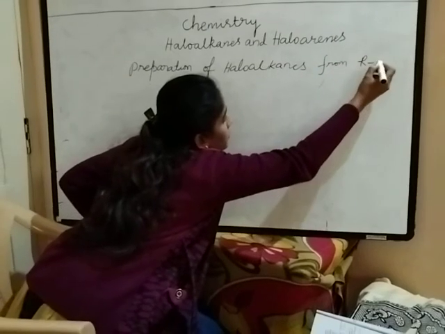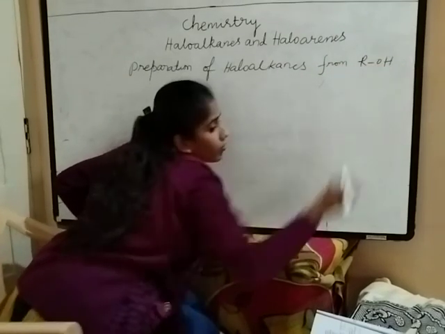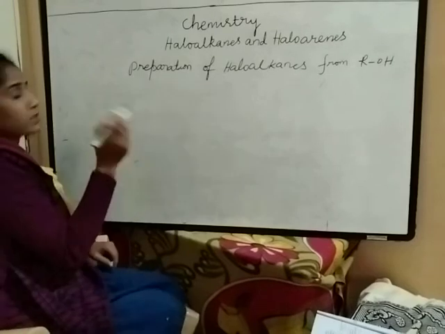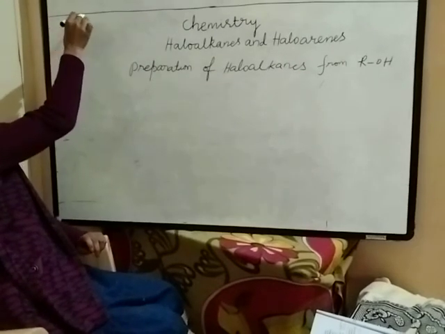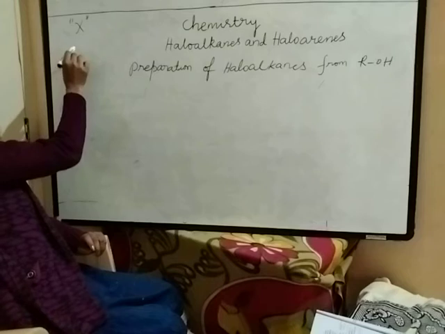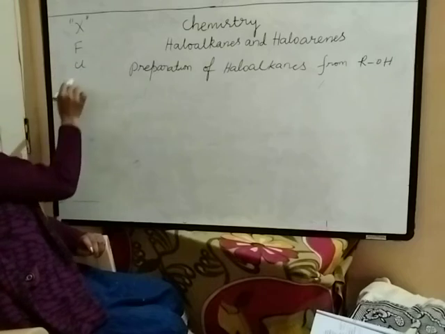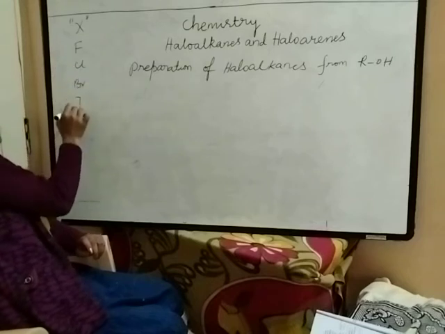From alcohols, I am writing the general formula of alcohols, ROH. As we know, the halogens come under group 17 and are indicated by X: fluoride, chloride, bromide and iodide.